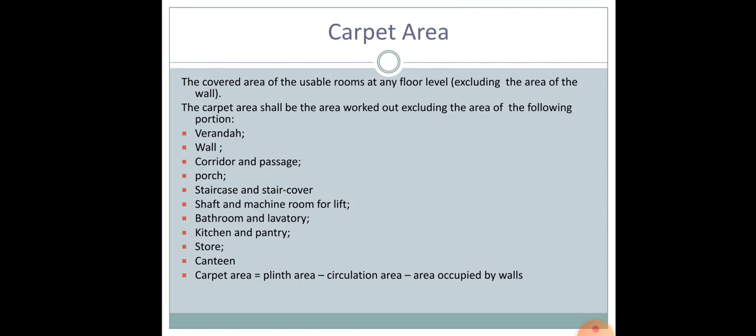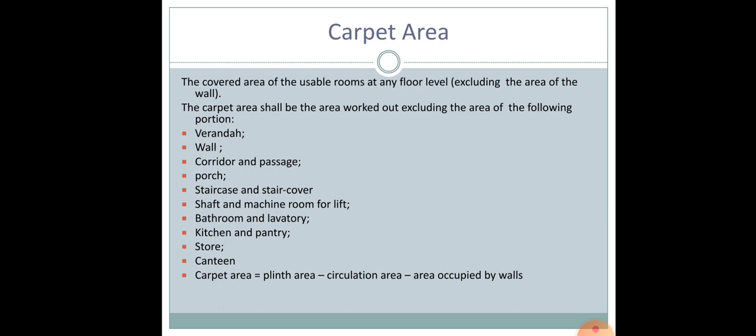So here, like I told you, the covered area of the usable rooms at any floor level excluding the area of the wall, we call the carpet area. And also the carpet area is the area worked out excluding the following portions. The following parts of a building are usually not included while you calculate the carpet area: the veranda portion, the wall, the corridors and passages, the porch, the staircase and stair cover, the shaft and machine room for the lift, the bathrooms and lavatories, the kitchen and pantry, the stores, the canteen.